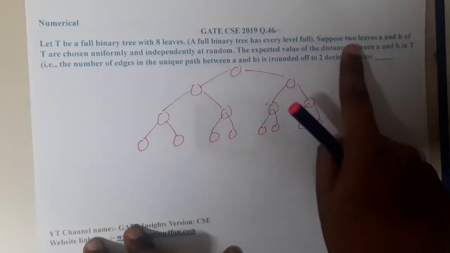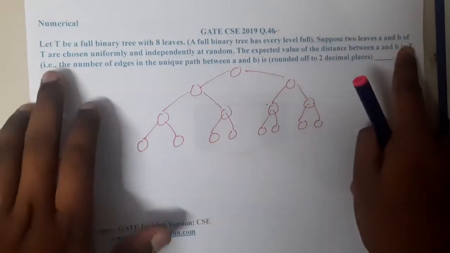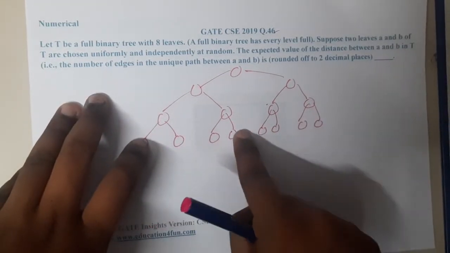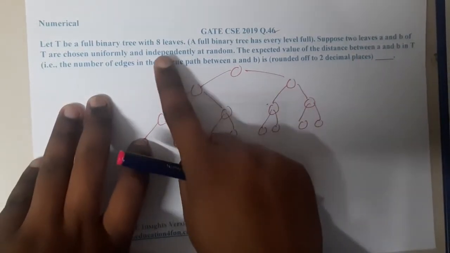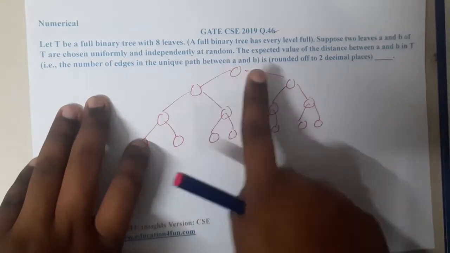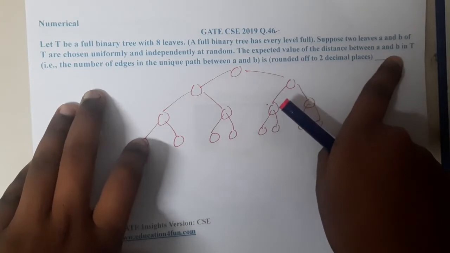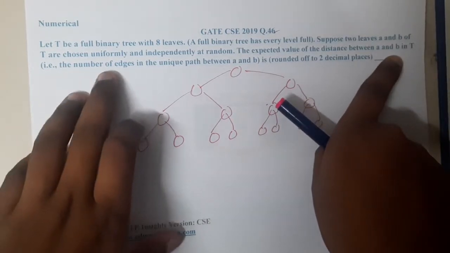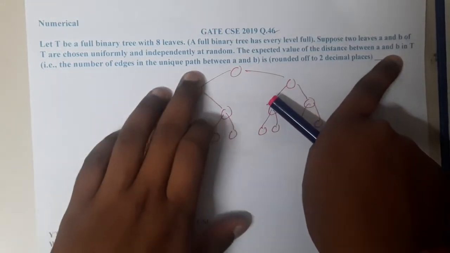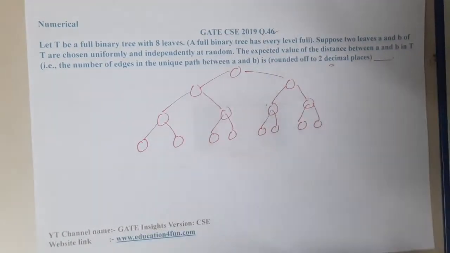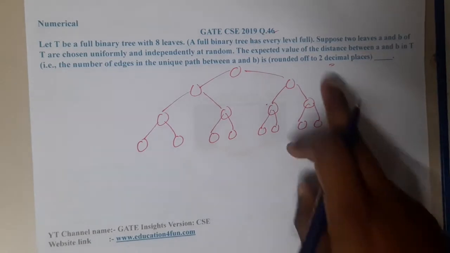The question is: suppose two leaves A and B of T are chosen randomly. So here we are selecting any two leaves randomly and independently at random. The expected value of the distance between A and B in T, where the distance is nothing but the number of edges in the unique path between A and B, is rounded up to 2 decimals. So the answer could be a decimal value. That is the hint here.